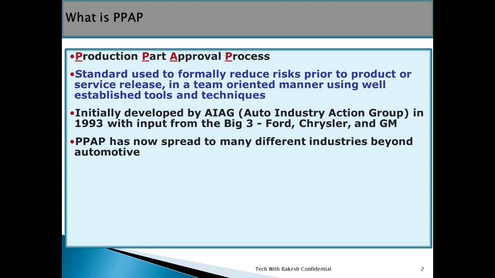PPAP is a standard used to formally reduce risk prior to product or service release in a team-oriented manner using well-established tools and techniques. It means that before supplying any product to the customer, you are reducing its risk levels regarding product quality and capacity meeting. Initially, this PPAP document was developed by AIAG, the Automotive Industry Action Group, in 1993 with the help of three big automotive companies, Ford, Chrysler and GM Motors. Earlier PPAP was limited to automotive industries but now it has been used by many different industries also.